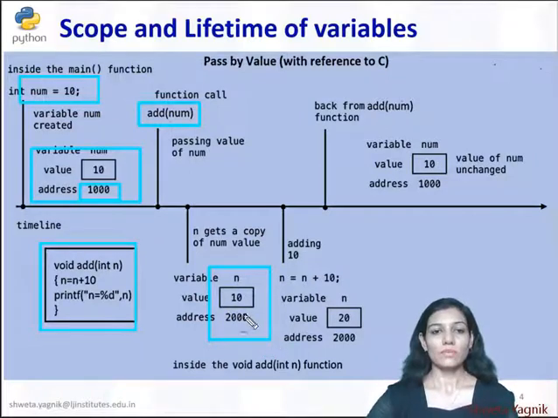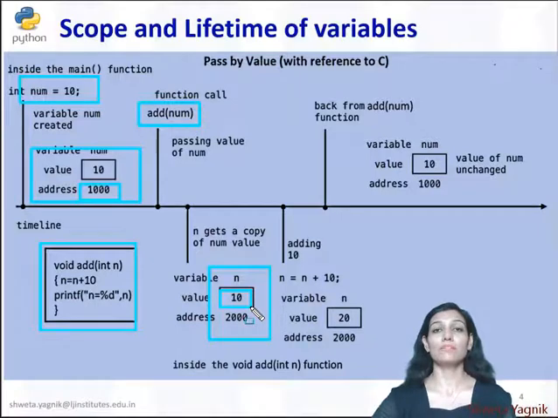So if we explore over here, n is stored at memory 2000, which is different from the num. Num was having memory 1000 and n is at memory location 2000, but n is storing the value which is assigned by num, that is 10. So both are having same value but both are stored at different memory locations.